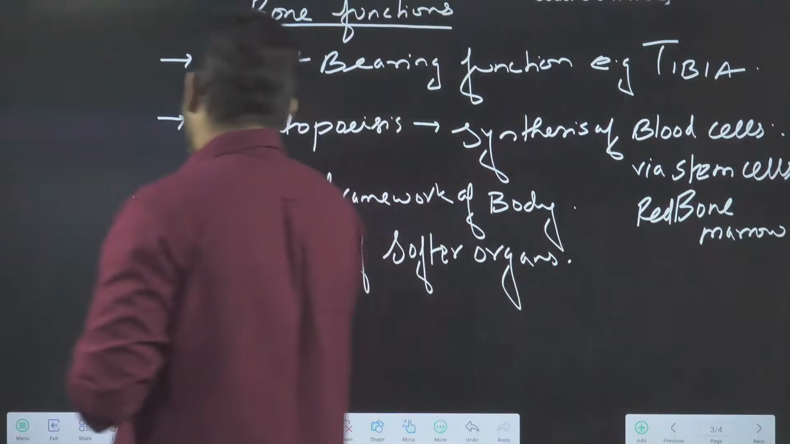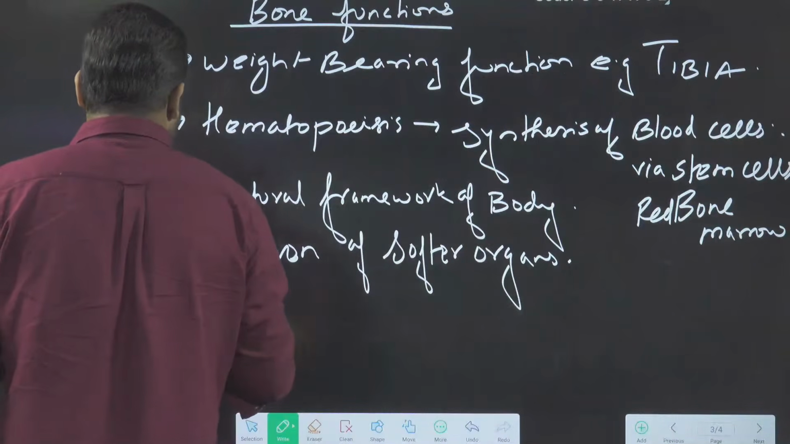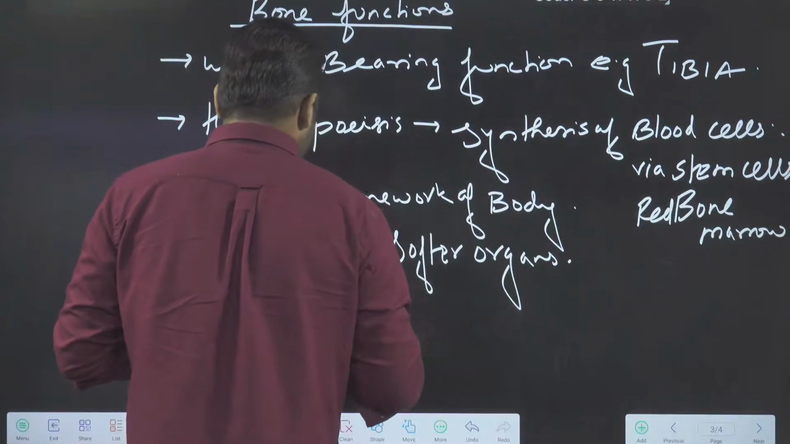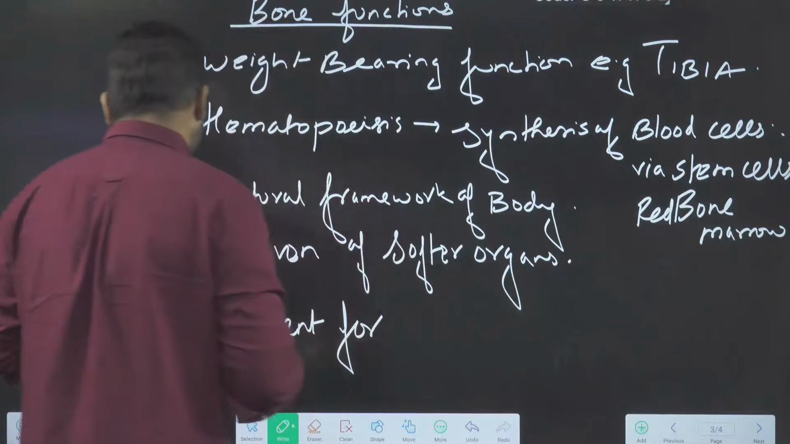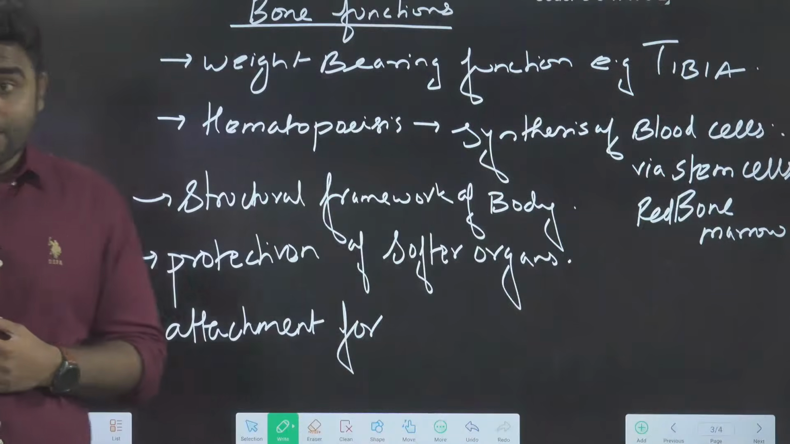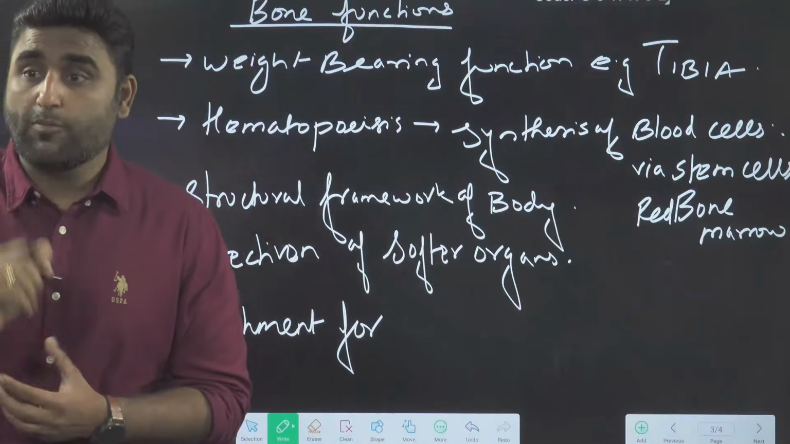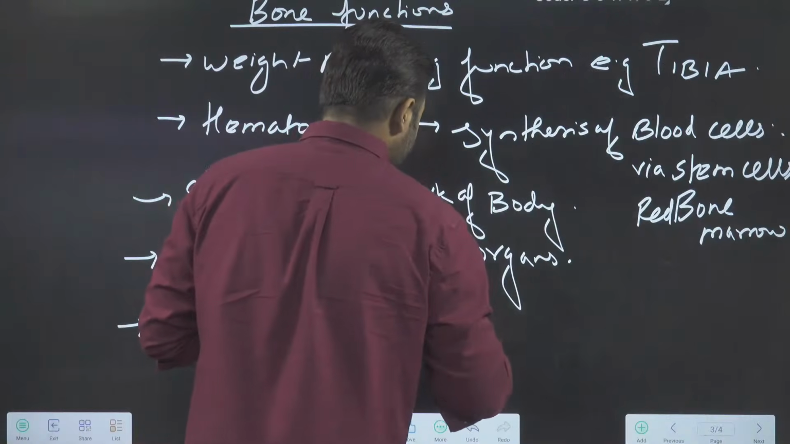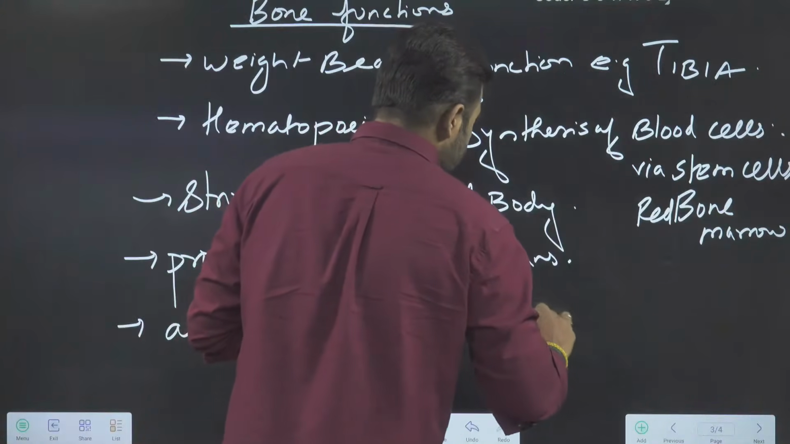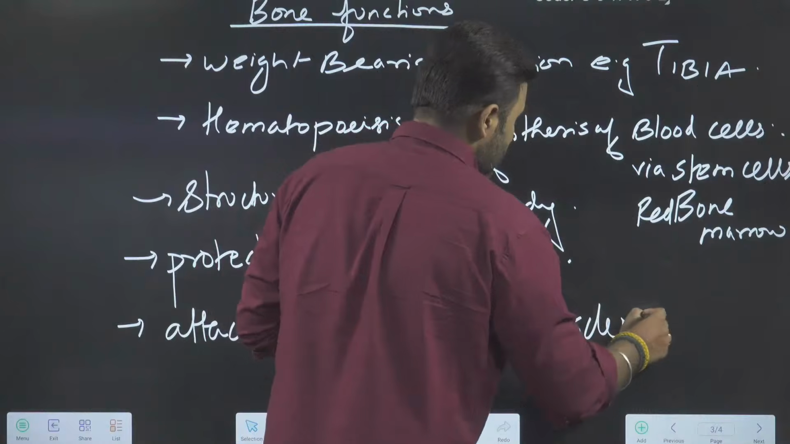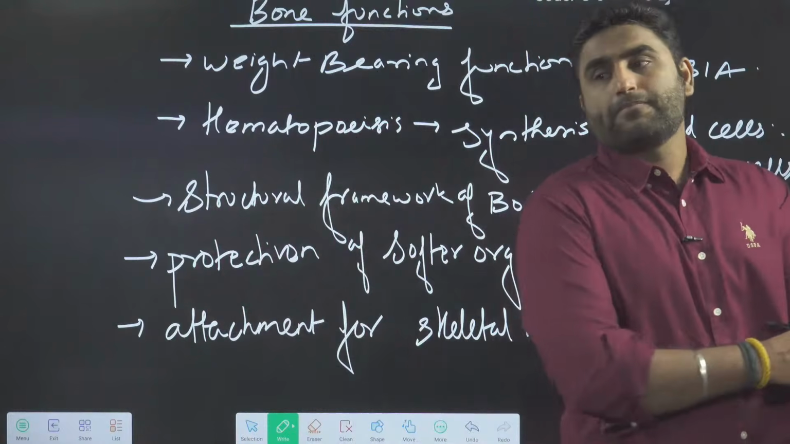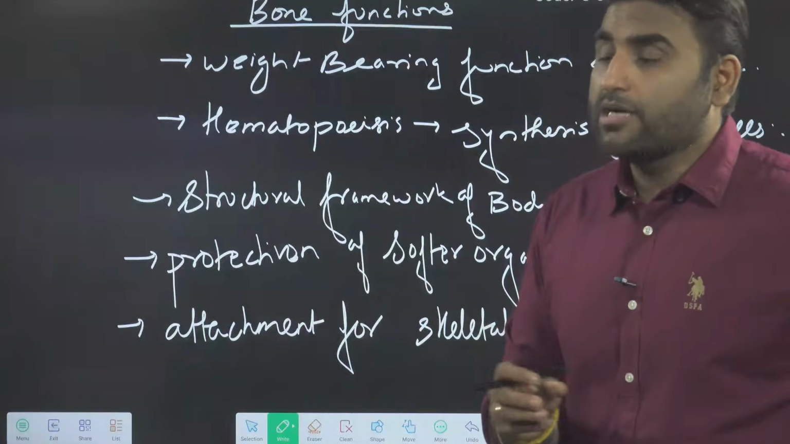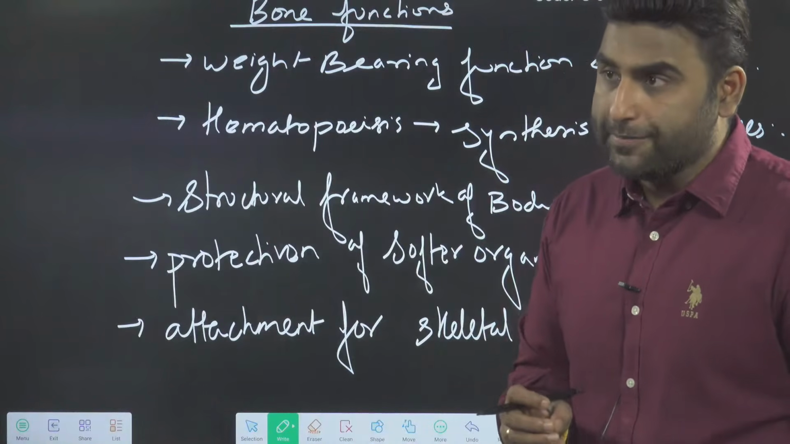One more function of the bone: attachment for which muscles? Skeletal, smooth or cardiac muscles? Bone provides attachment for the skeletal muscles. So I will say it provides attachment for the skeletal muscle as well. Correct, everyone? So these are some of the functions of bone in your body.